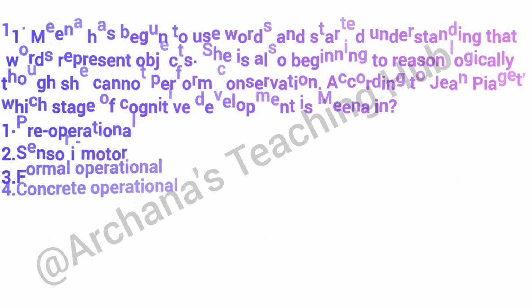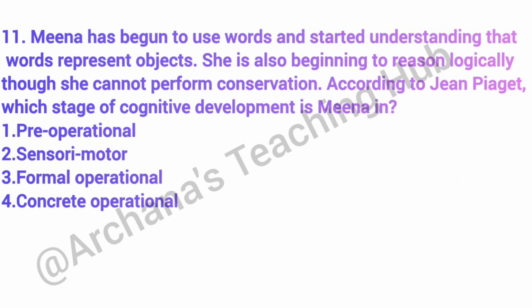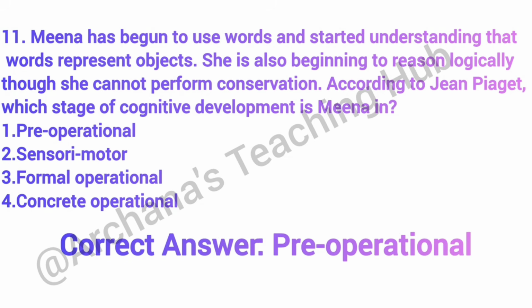Question number 11. Meena has begun to use words and started understanding that words represent objects. She is also beginning to reason logically too. She cannot perform conservation according to Jean Piaget. Which stage of cognitive development is Meena in? Correct answer is option 1, pre-operational. Symbolic thinking develops in the pre-operational stage, but conservation is not yet achieved.